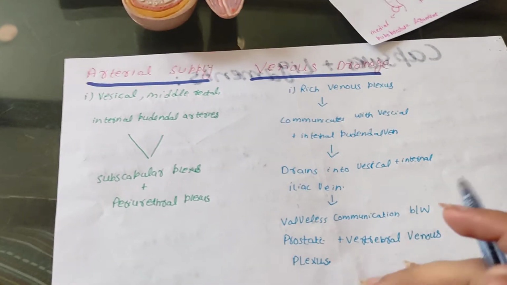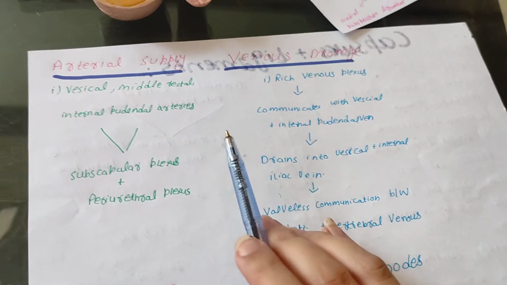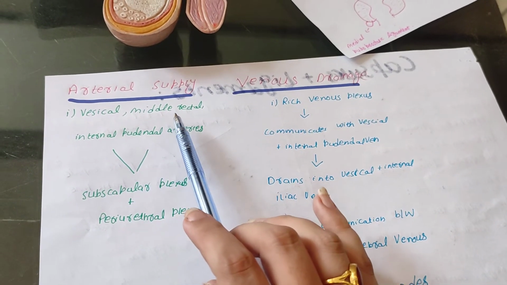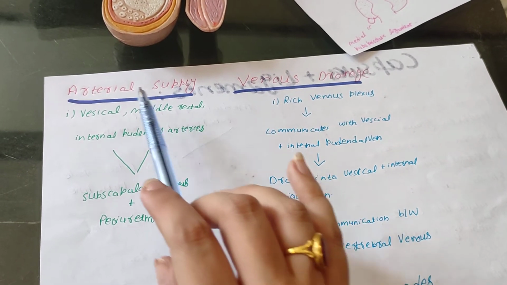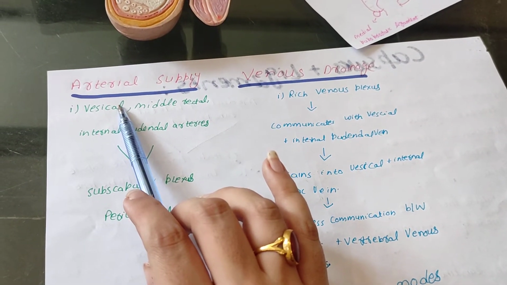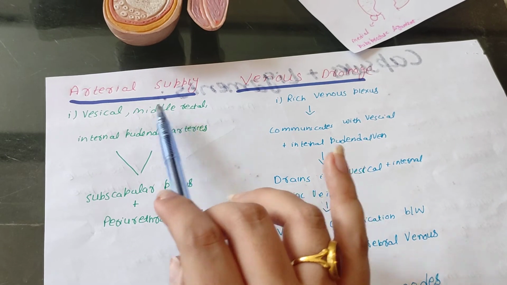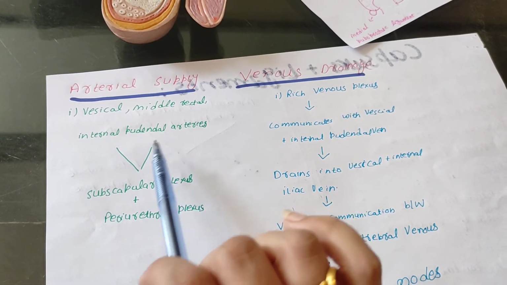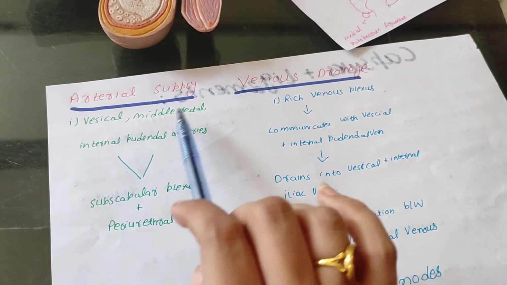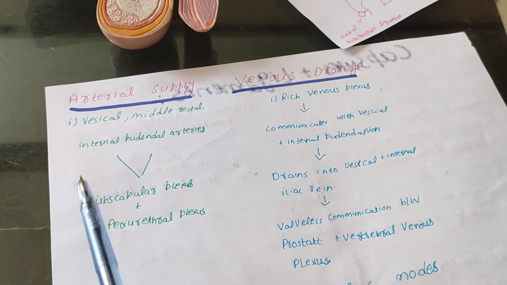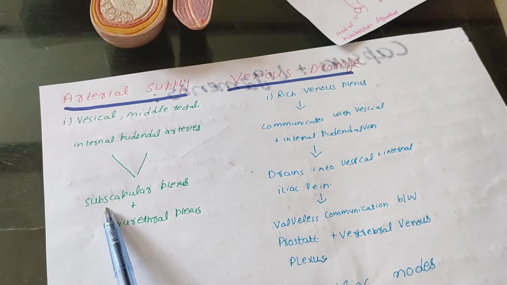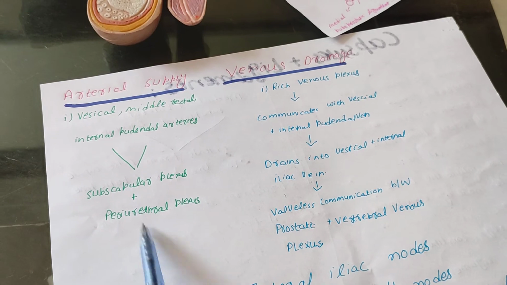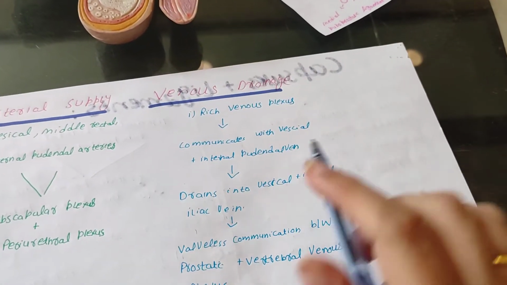Then if we talk about the arterial supply of the prostate, it is supplied by three main arteries. One would be the vesical, which will be coming from the bladder. Then we have the middle rectal, because it is in relation with the bladder superiorly and with the rectum posteriorly. So there will be branches coming from the vesical, middle rectal and internal pudendal arteries, and these arteries will anastomose with each other and will form two plexuses. One plexus is known as the subcapsular plexus and one is known as the periurethral plexus. Then these subcapsular and periurethral plexuses will supply the prostate.